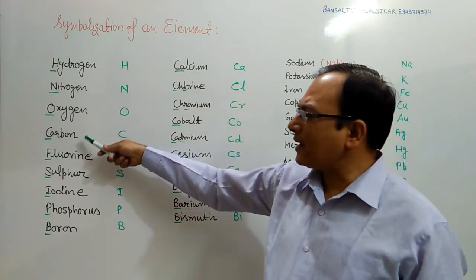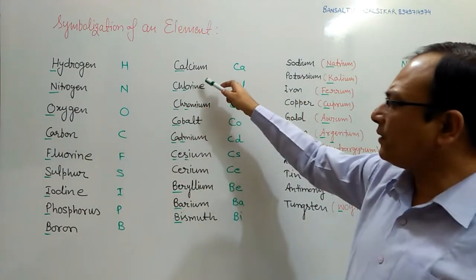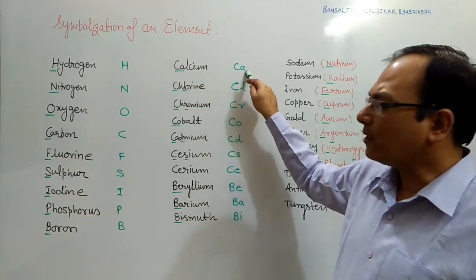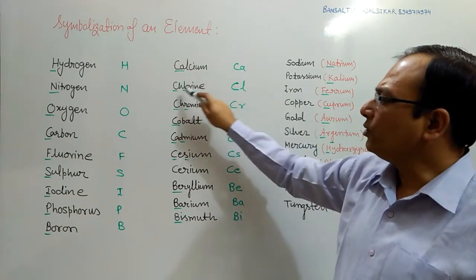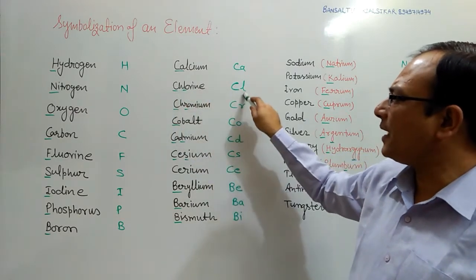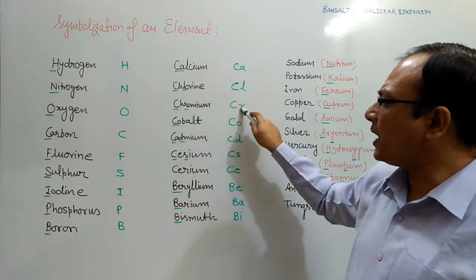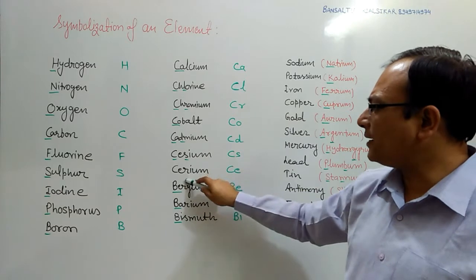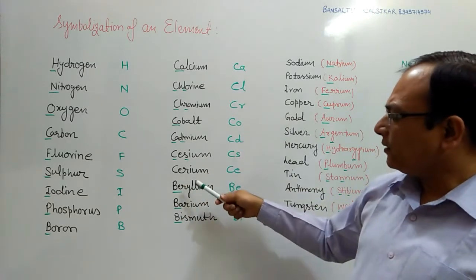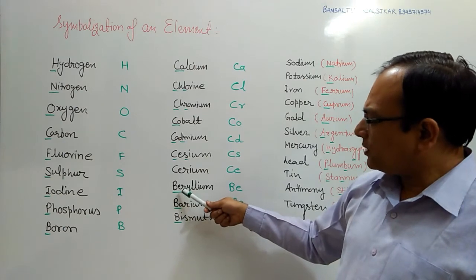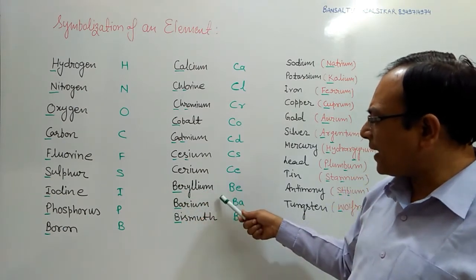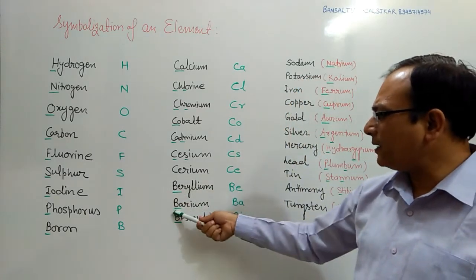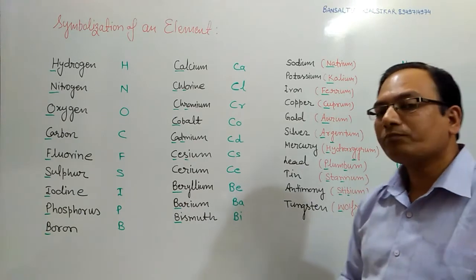Suppose carbon is discovered first and it is given the symbol C. When calcium is discovered, then it is symbolized as Ca. Ca means calcium. Chlorine, the symbol is Cl. Chromium Cr, cobalt Co, cadmium Cd, cesium Cs, cerium Ce. In the same way, for the elements starting with the letter B, for example, boron is given B, but beryllium is given Be. Barium is Ba, bismuth is Bi.